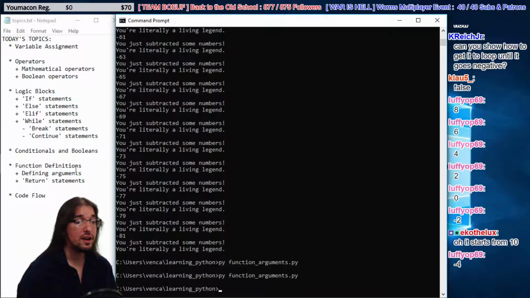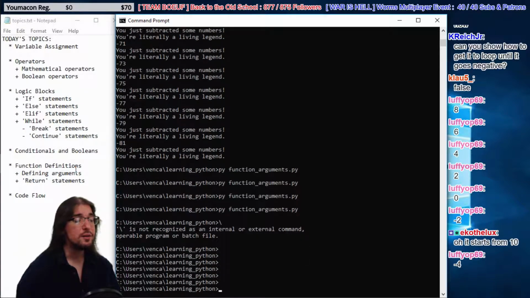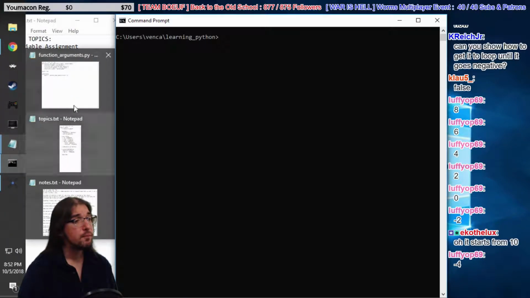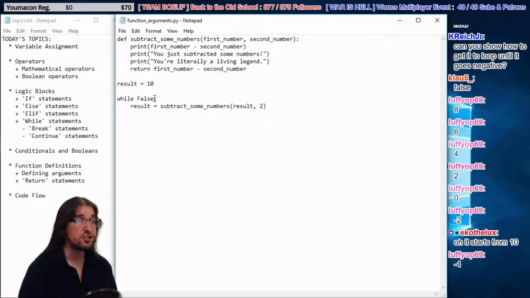Nothing happens. Nothing happens. Well, that's boring. But here's what we can do. We can make this code work by changing this part to true. Now it says, as long as the second part is true, then run this code. All right, let's see what happens now.